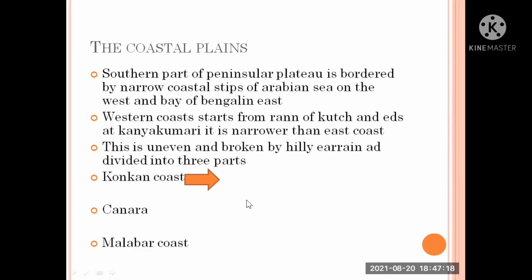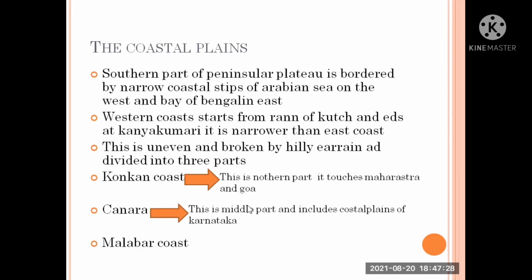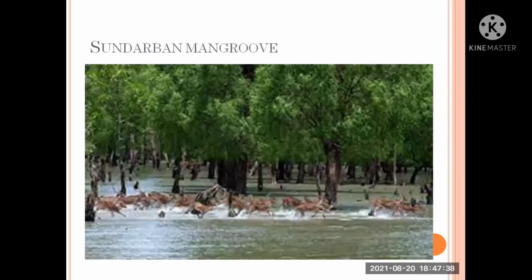Let us see about the Konkan coast. This is the northern part, and it touches Maharashtra and Goa. The Canara coast is the middle part and includes the coastal plains of Karnataka. The Malabar coast is the southern part, mostly in the state of Kerala. Sundarban mangroves. This is the image of Sundarban mangroves.